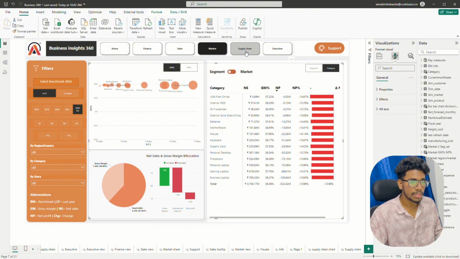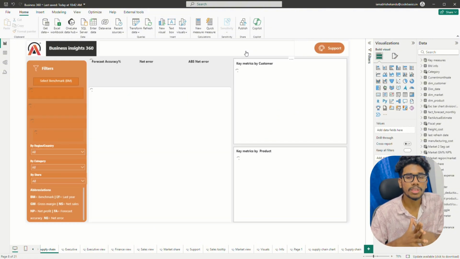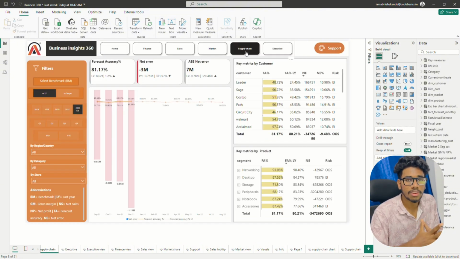Let's go to the supply chain view. Supply chain view is all about the forecast accuracy and net error. Basically, net error means sales quantity minus forecast quantity, which gives the forecast accuracy for the current year. I provided the KPI cards here for forecast accuracy, net error and absolute net error, which are compared with the selection year and the benchmark.